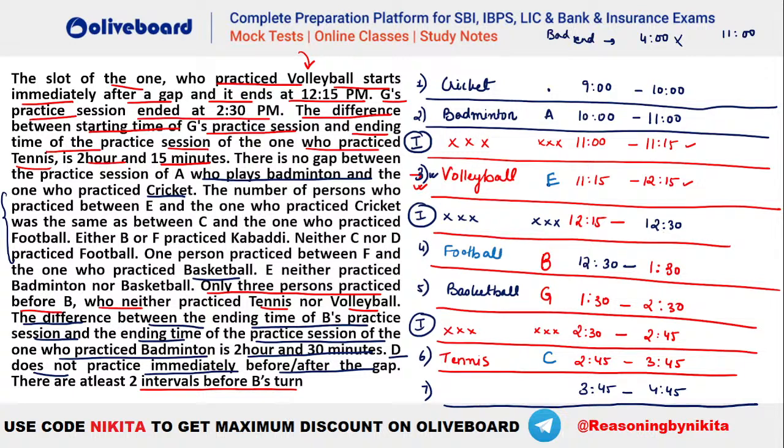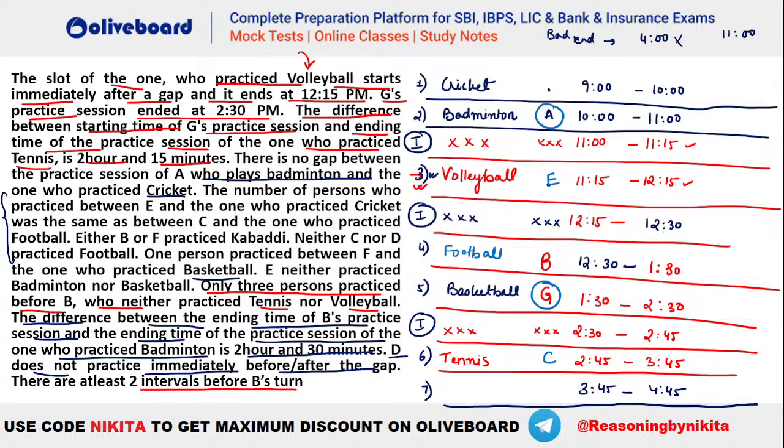So you can see in this particular situation what happens. E and cricket are at a gap of one person, right? There is only one person between E and cricket, who is A. And similarly, there is again one person between C and football, that is G. So that means this is absolutely okay. The number of persons between E and cricket is the same as that between C and football. So that is done.